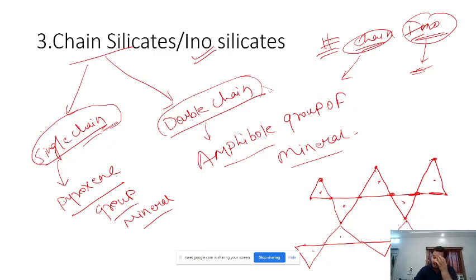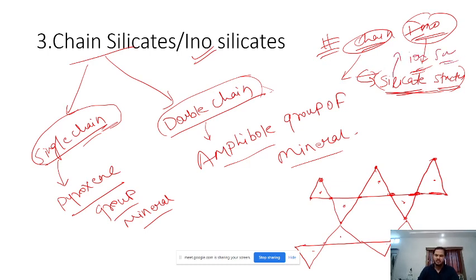Like this is one of the most common questions in exams. There are a few topics which you should have in your tip. One is silicate structure. In every mains, UPSC or forest services will always ask about silicate structure in one form or the other. Either they will ask a big question, like write a note on silicate structure, or they will ask something specific: write on ionosilicate, write on soro, nesosilicate, and maybe the quartz one, the last one, tectosilicate.